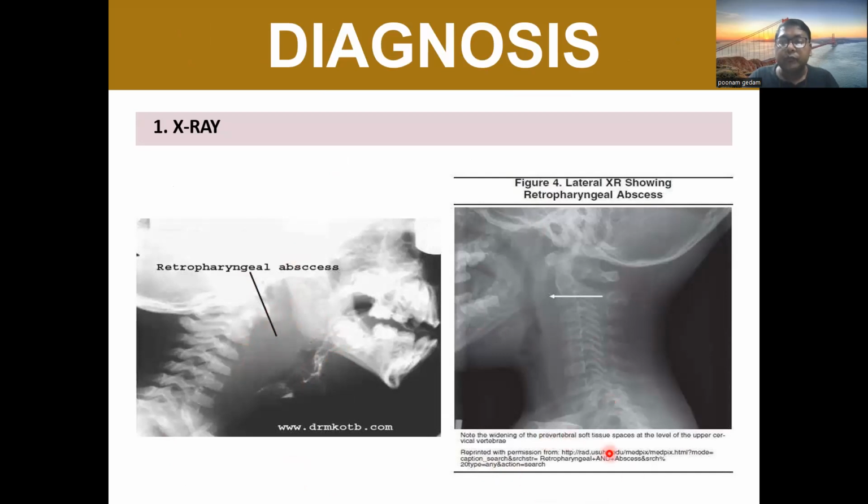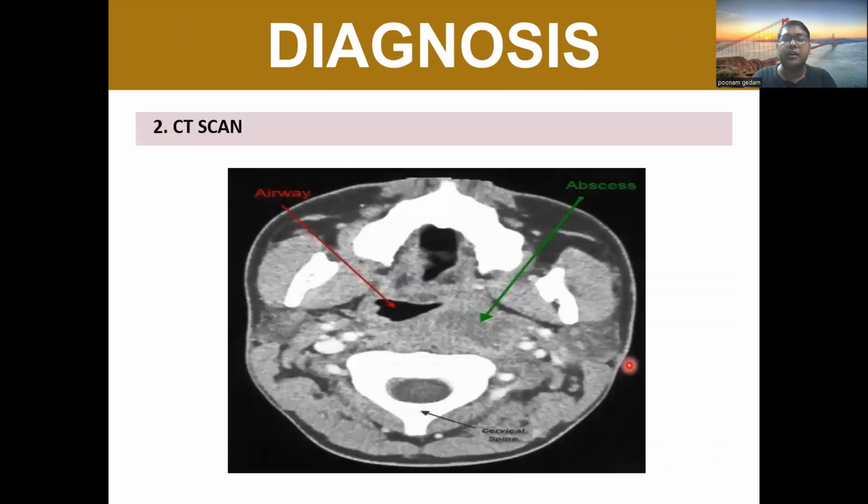There is widening of the prevertebral soft tissue at the level of the upper cervical vertebra. The prevertebral soft tissue will widen, why? Because the collection has formed, okay. In this we can see that this is the airway and this is the abscess. The abscess will be slightly between gray and white, between black and white, so it will be a gray abscess.